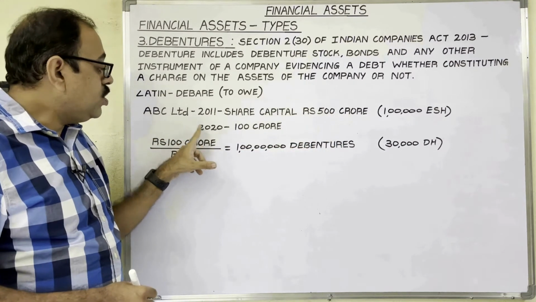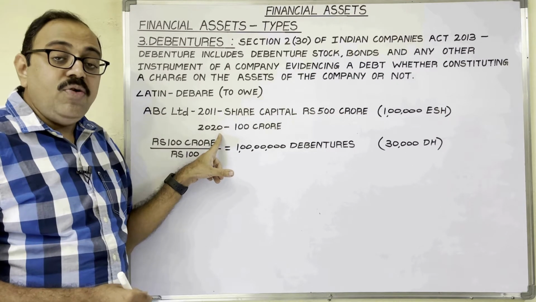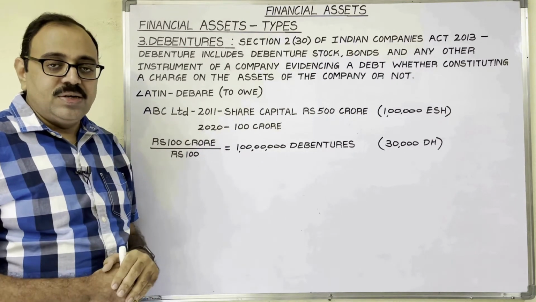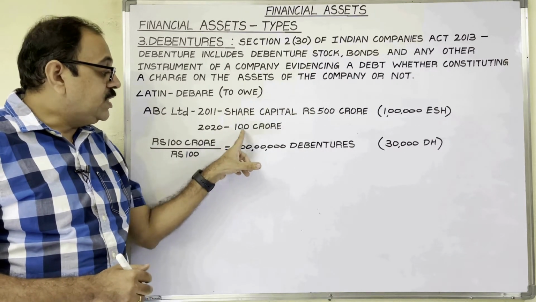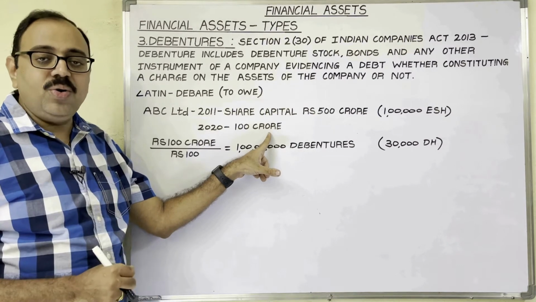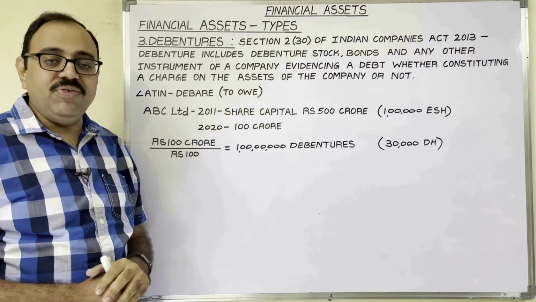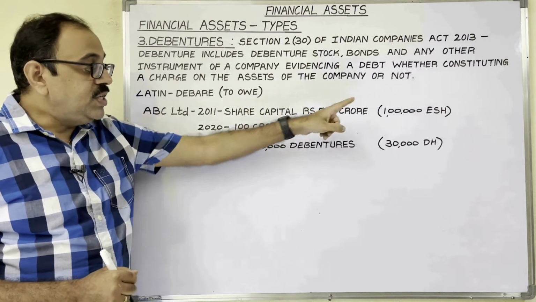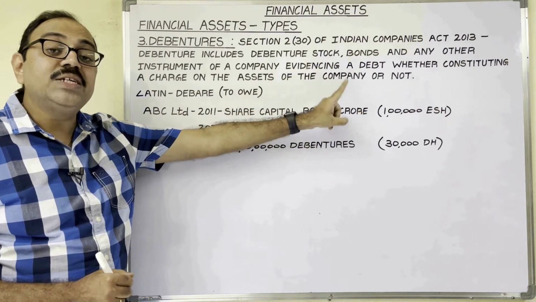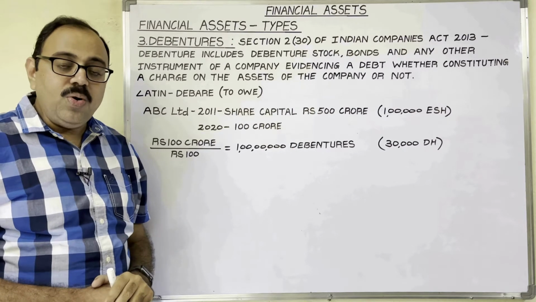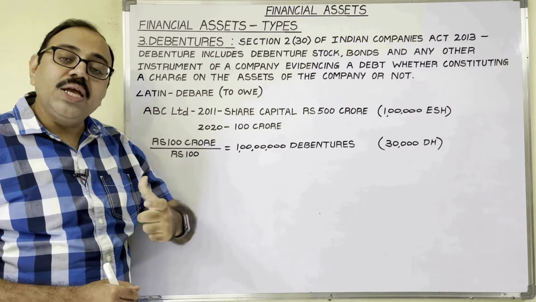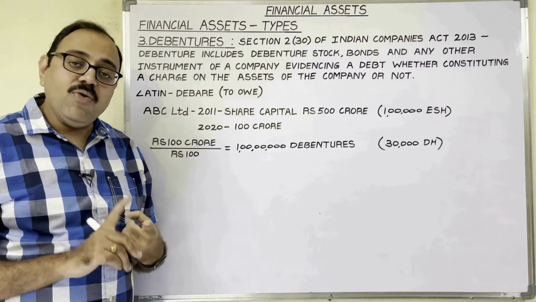Now, in the year 2020, the company wants to go for expansion. For that, the company needs additional capital of 100 crore. For this additional capital also, if the company issues equity shares, then existing equity shareholders' rights will get diluted. You know, equity shareholders are the real owners of the company. They have voting power.